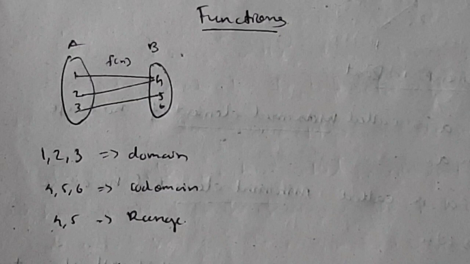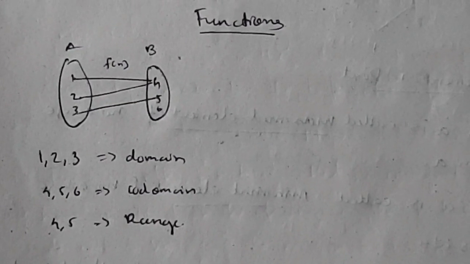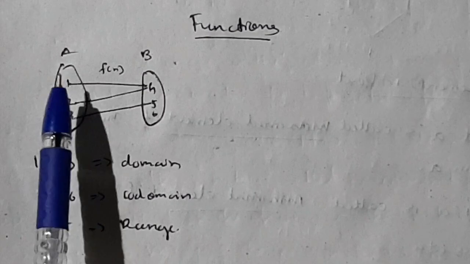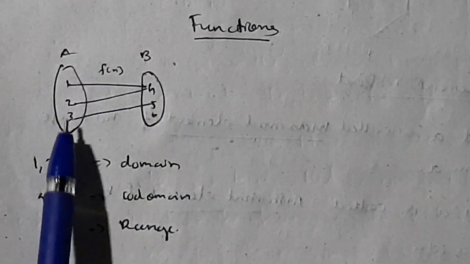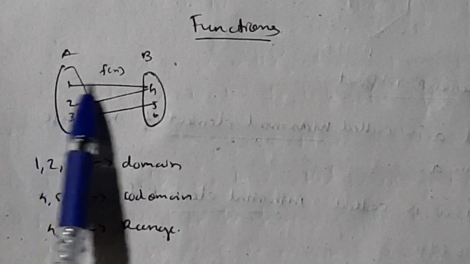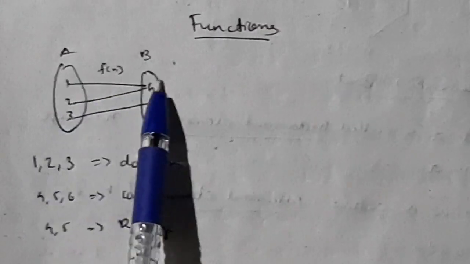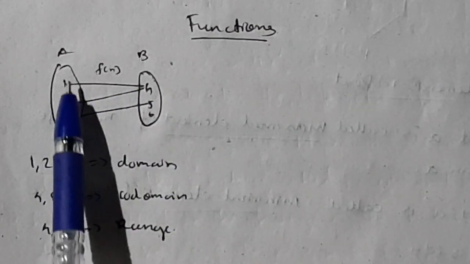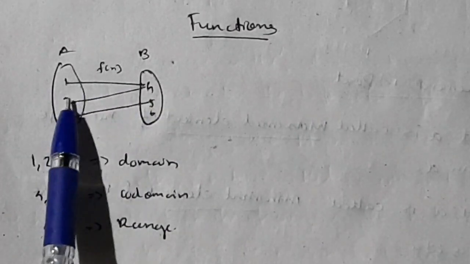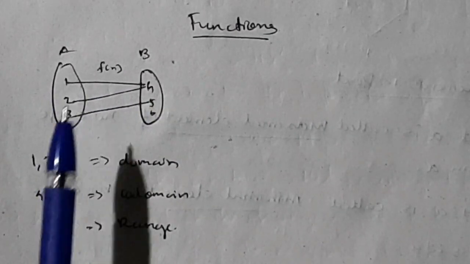Function is also another type of relation, but one thing the function has is whatever will be the elements in A. Okay, if a function is from A to B, whatever will be the elements in A, it cannot have two images. Nothing can go out from any element twice. Okay, means one connection only will be there for each element. Any two elements can have the same connection, but only one connection should go out from A for each element. Okay, that is known as a function.